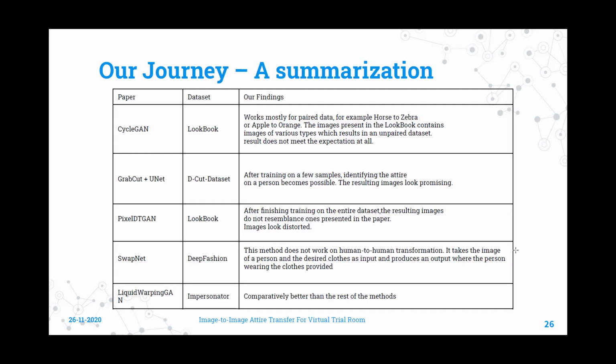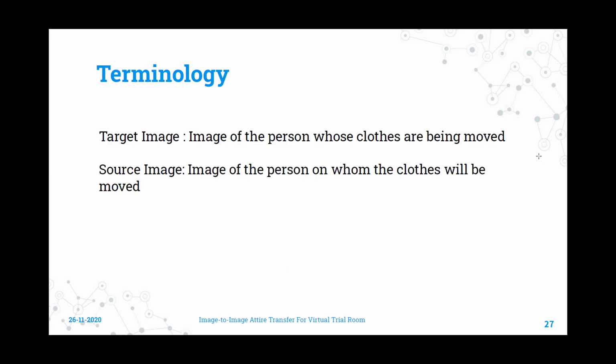This is a summarization of all our approaches, and from the data presented in the table, it is quite clear that we had to consider Liquid Warping GAN one of our key components. Before we move on to our proposed methodology, we feel obligated to clarify the difference between the following terms: target and source. Target image is the image of the person whose clothes are being moved, whereas source image is the image of the person on whom the clothes will be moved.